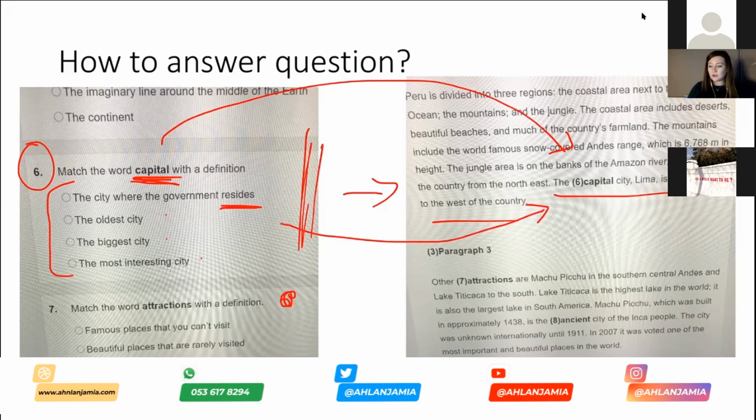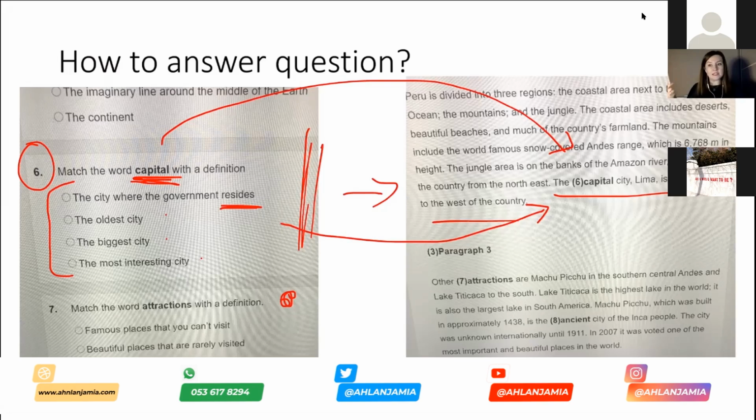And for our capital, I think about my general knowledge. So for example, Riyadh. Okay, now I know that Riyadh is not necessarily the biggest city, but it is a big city in Saudi Arabia. I know that that's where the government is. I don't know if it's the oldest city. It might be the most interesting city, but I know it's where the government is, and that's the capital.